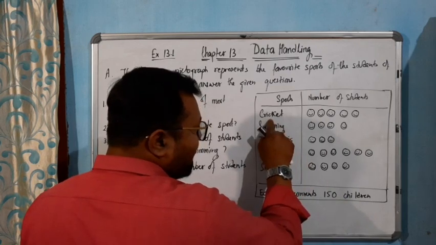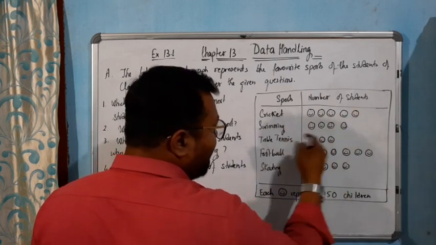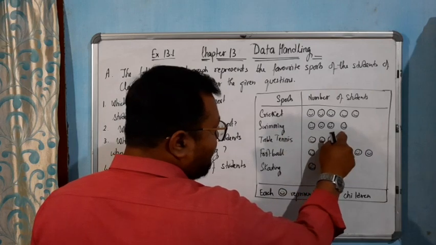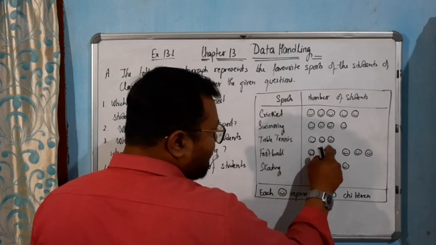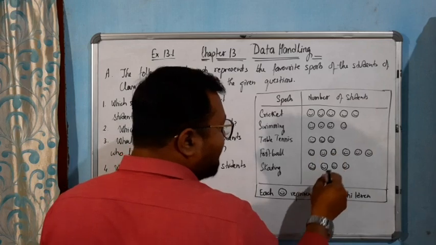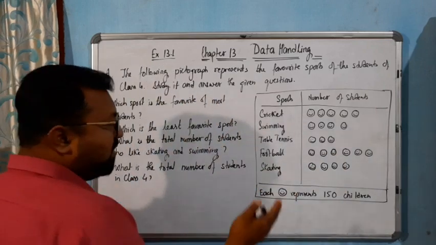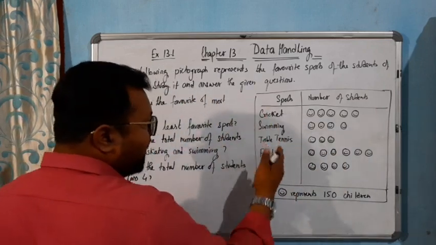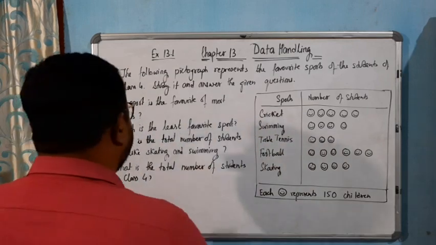So in cricket there are 1 2 3 4 5. In swimming there are 1 2 3 4. In table tennis there are 1 2 3. So by counting the values of each picture we can find out how many students like the different types of sports. Let's start giving the answers.